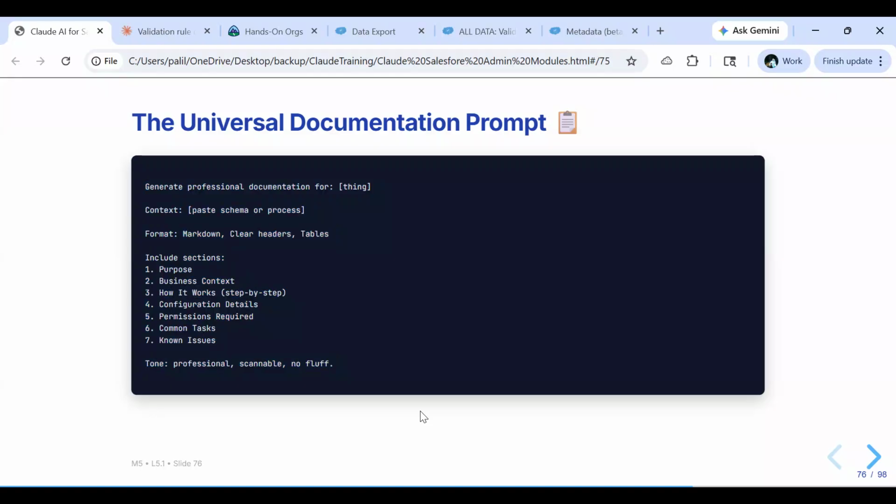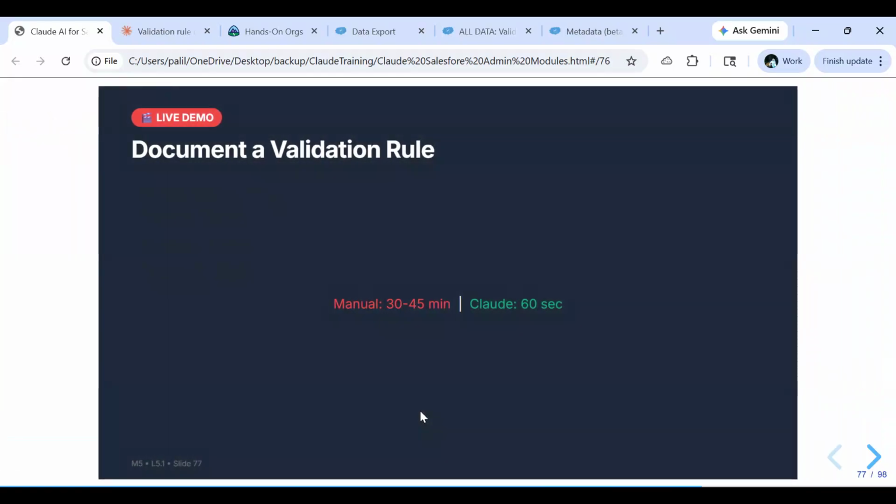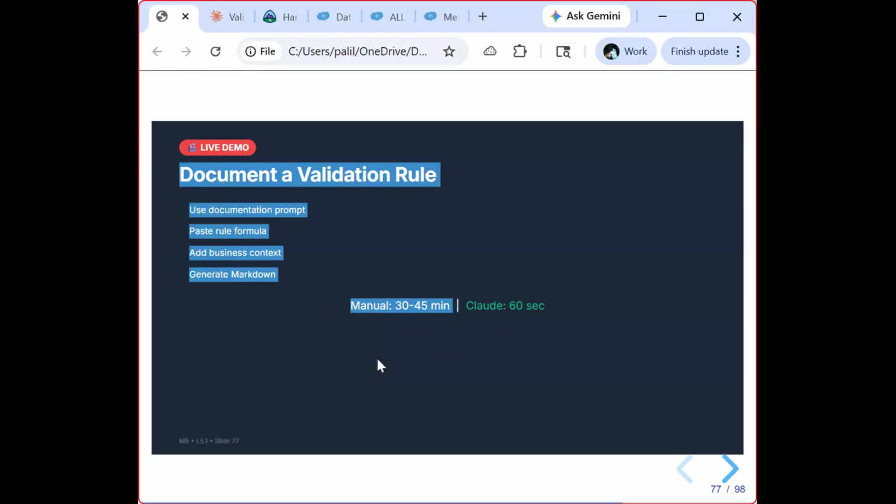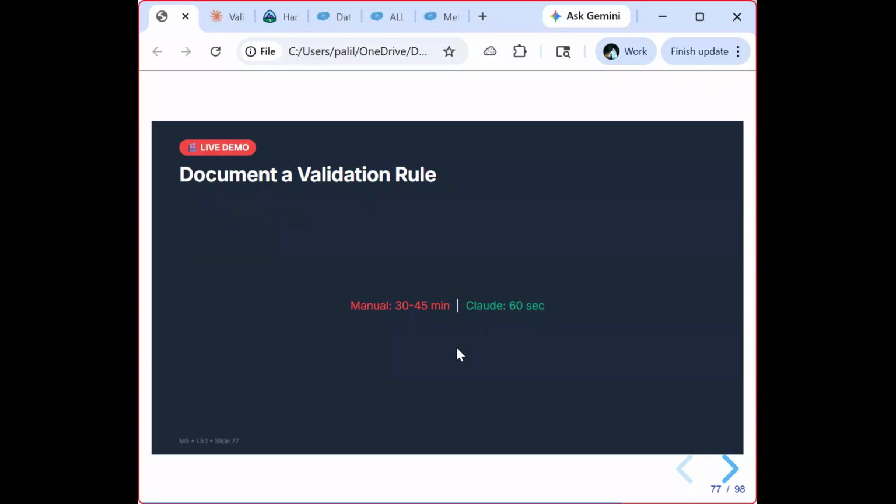Let's go back to our presentation. To reiterate what we did, we made use of the prompt, then we pasted the metadata, added the business context, and it generated a markdown for us.